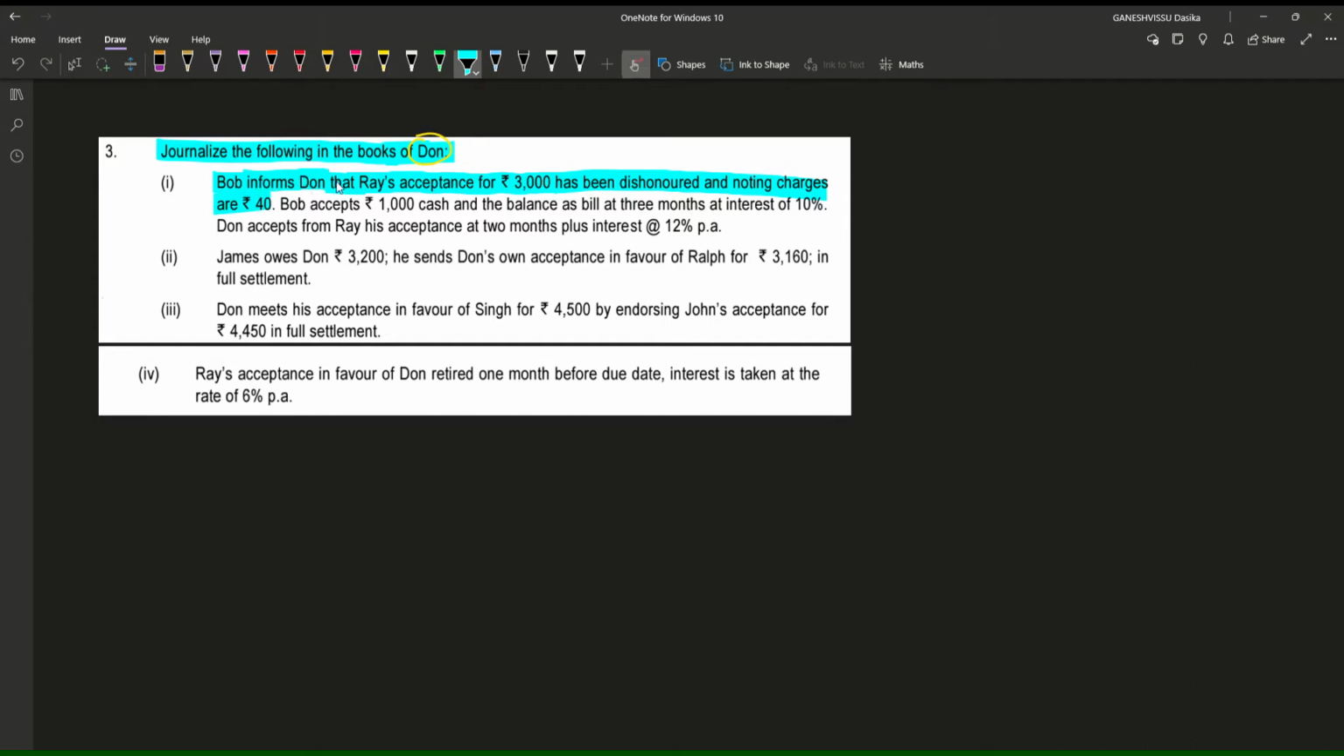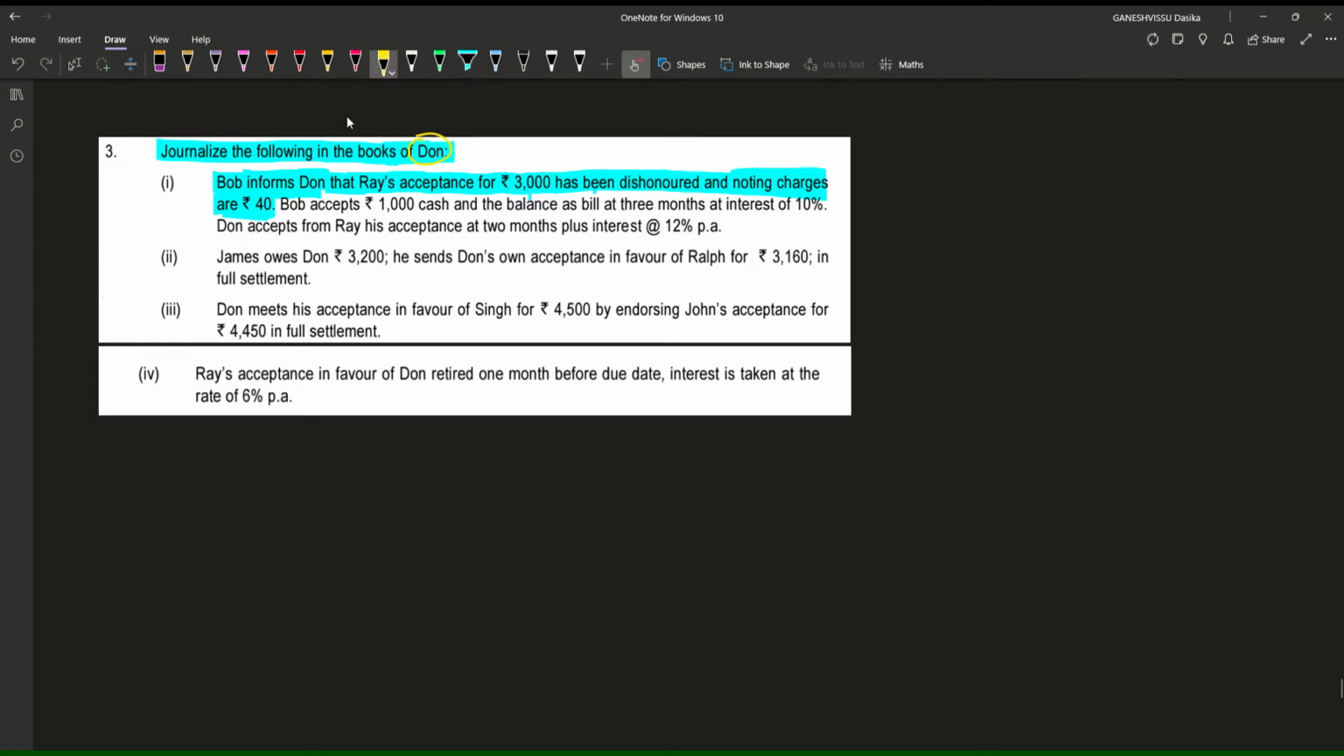Bob informs Dawn that Ray's acceptance for rupees 3000 has been dishonored and noting charges are rupees 40. Due to this dishonor, Bob has to pay rupees 40 as noting charges, for which Bob is informing Dawn to pay this 40 rupees extra also.